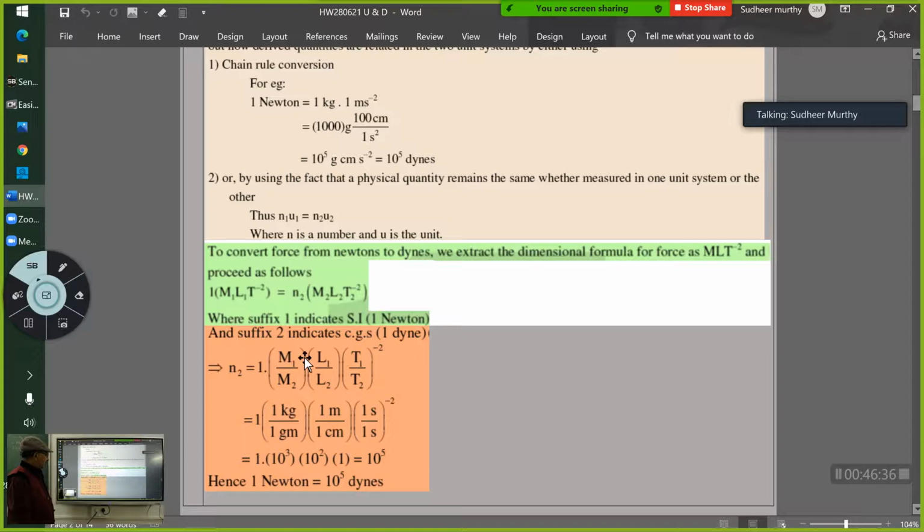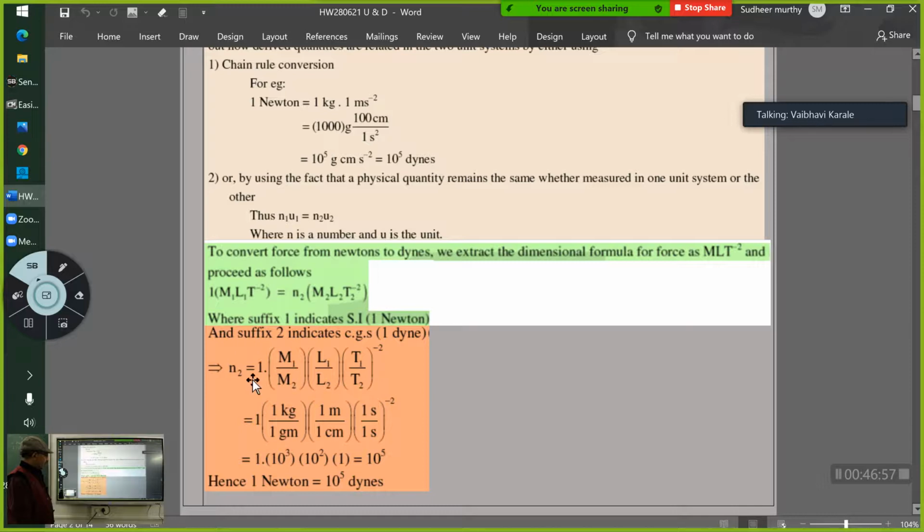So now I say N2 is equal to 1 times M1 raised to 1, L1 raised to 1, T1 raised to minus 2 divided by M2 raised to 1, L2 raised to 1, T2 raised to minus 2. M1 and M2 are put in a bracket, L1 and L2 in a bracket next to this, and so on. I suppose you understood this form.